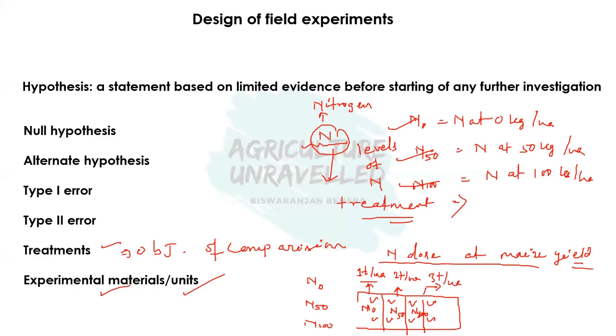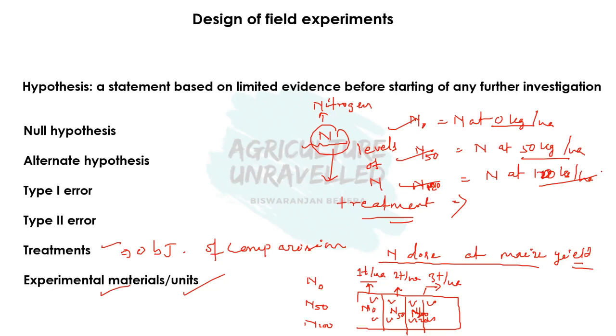In the hypothesis, we have taken 120 kg, so better we should take 120 kg. Okay, so it is N120. Here we can say N120, nitrogen at 120. So we have taken 3 doses of nitrogen at 0 kg per hectare, 50 kg per hectare, and 120 kg per hectare. So we have conducted a field experiment to know at which dose of nitrogen maximum yield is obtained.